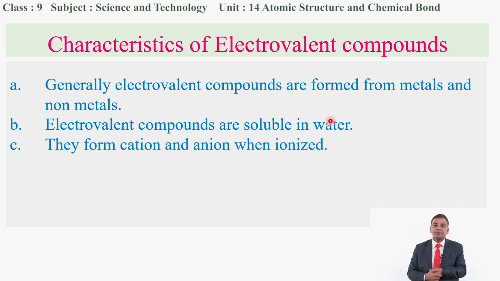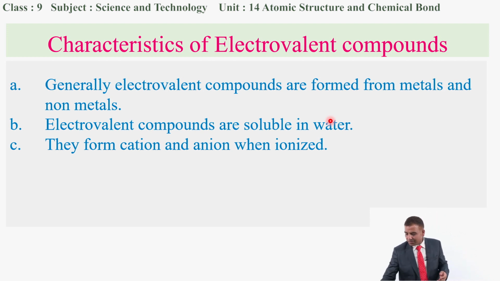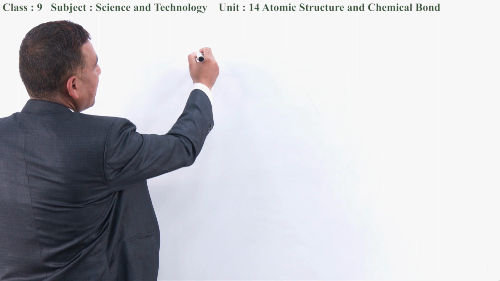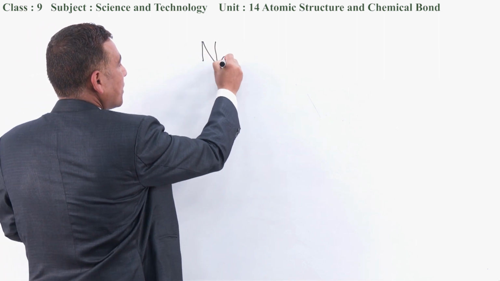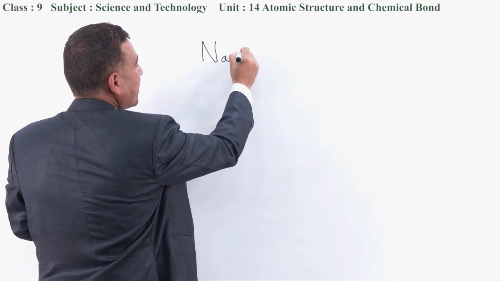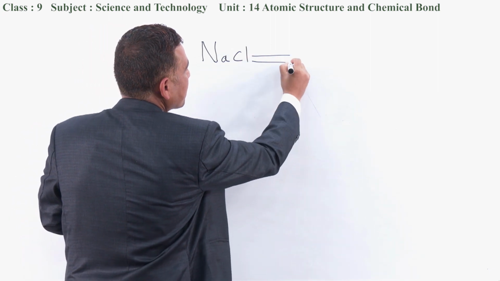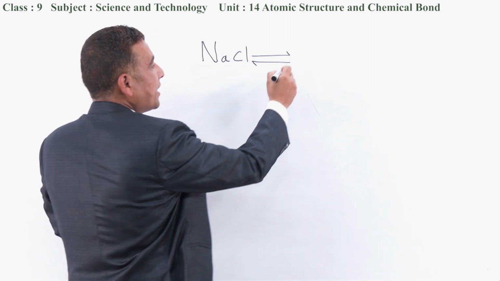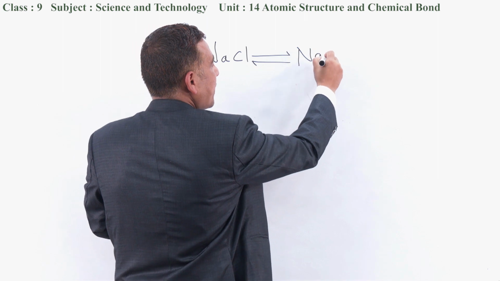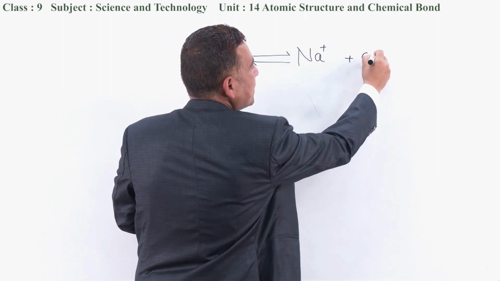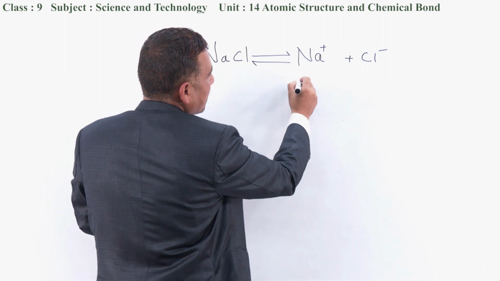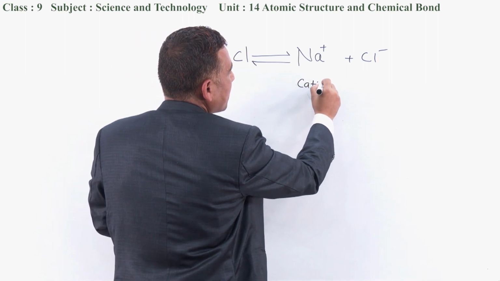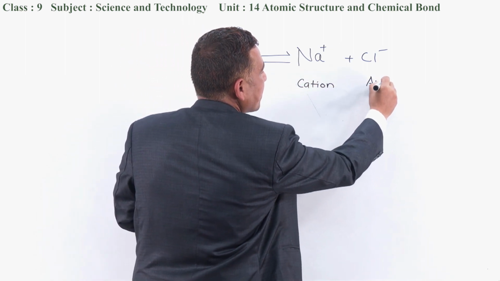Similarly, they form cations as well as anions when ionized. When the compounds are ionized, they form cations as well as anions. You can just see when NaCl is ionized, it forms Na+ as well as Cl-. This is the cation, this is the anion.